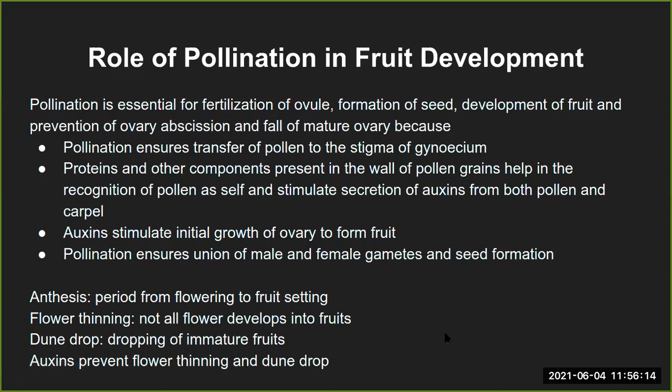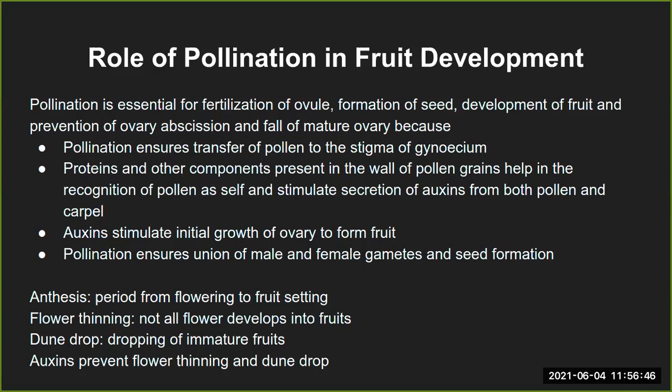It's like removing some of the flowers when there are quite a lot. Then June drop, a concept we have seen. There is a dropping of immature fruits, especially in mango trees and custard apple trees, as we had seen. They drop their immature fruits because they are no more useful, and there is no point for the plant to let them grow because they are immature, could be because endosperm development has not happened.